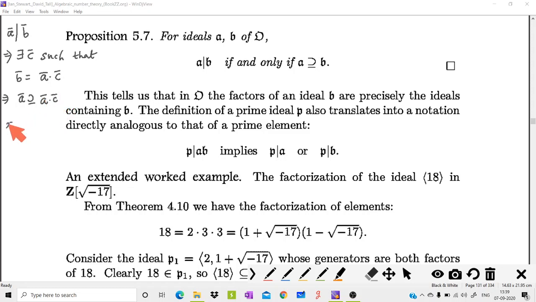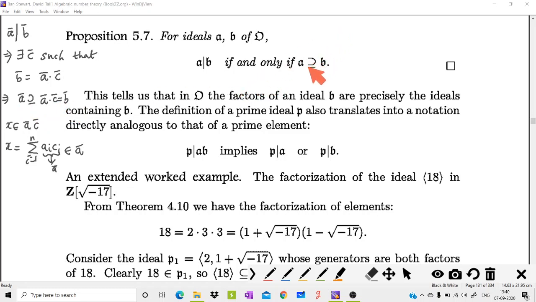Because if you consider an arbitrary element of AC, then that element takes the form summation i equal to 1 to n of a_i c_i, where a_i comes from A and c_i comes from C. Then each element of this product can be considered as an element of A as well as C. Because A is an ideal, this product is always an element of A. So each element is an element of A, and we can say that AC is a subset of A. So A contains AC, and AC is nothing but B. So whenever we have A divides B, A contains B. This is the first implication.